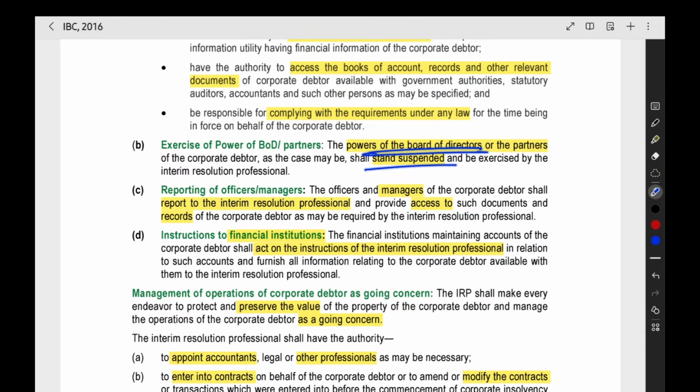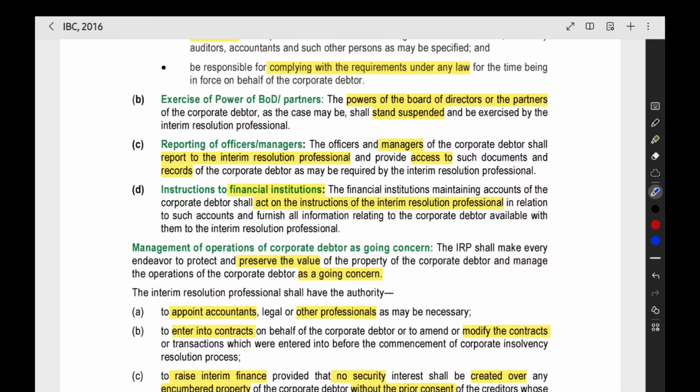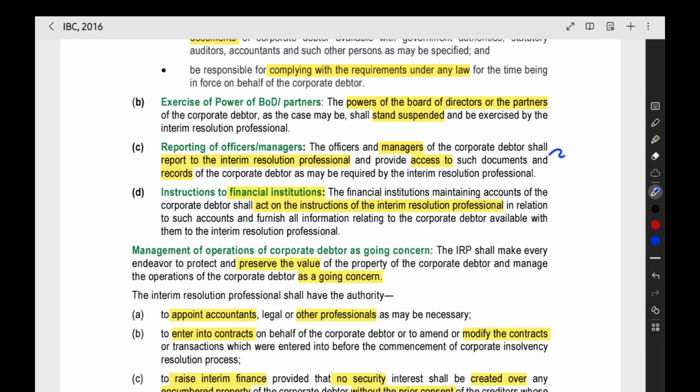Powers of the board shall stand suspended and it will be exercised by the interim resolution professional. All the powers of the board of directors will be now carried out by the IRP. Now, all the managers, all the officers, now they will report to the IRP. Earlier, they were giving the reports to the board of directors. Now, they will report to the interim resolution professional.